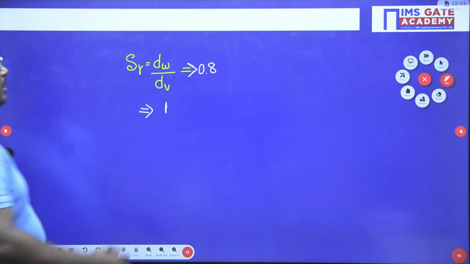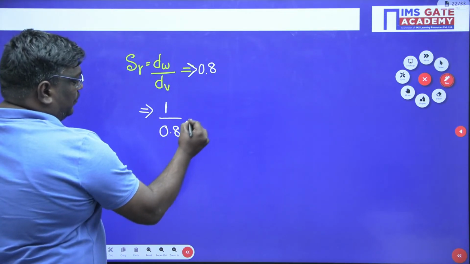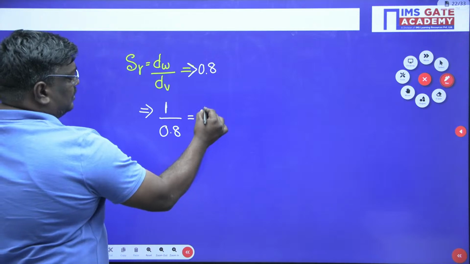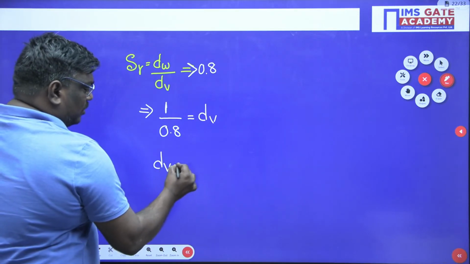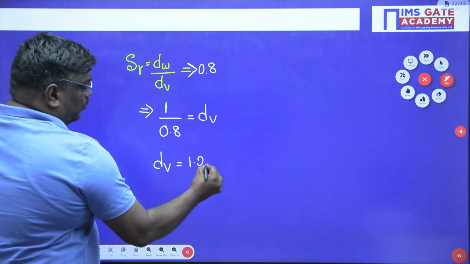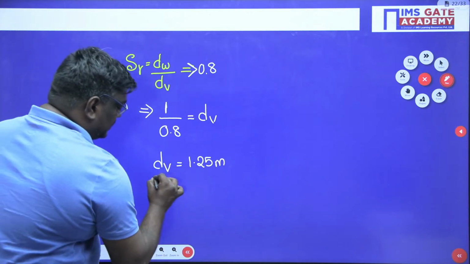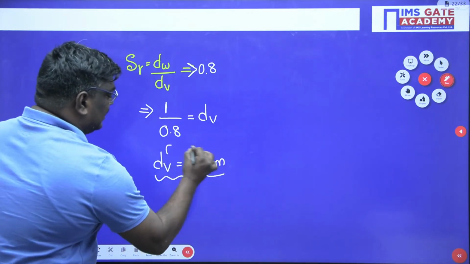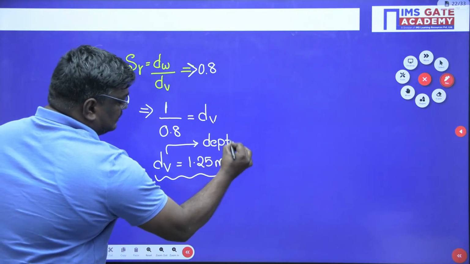Now depth of water is given as 1. 1 upon 0.8 is equal to depth of voids, so the depth of voids is 1.25 meters. If anyone is having any doubt, this is depth of voids.